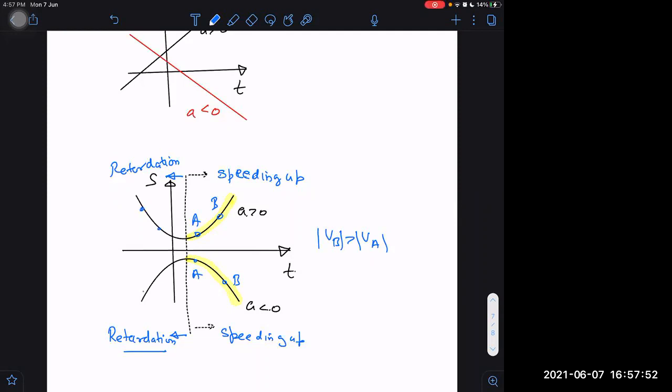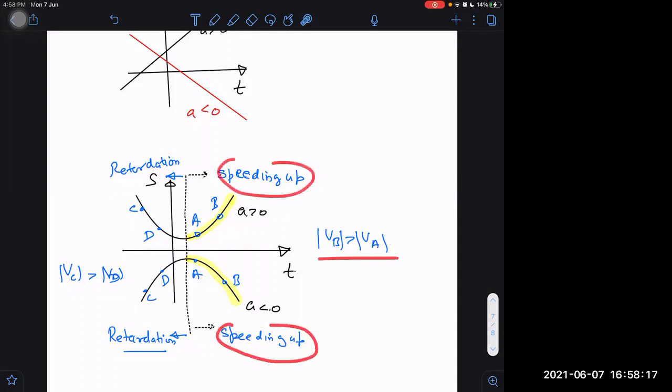Similarly, if I take two velocities C and D, here C and here D, then I can say mod of VC is greater than mod of VD. So as the time is increasing, the speed is decreasing. Therefore, it is called retardation. On the other side, as the time is increasing, as we are going from A to B, the speed is increasing. So it is called acceleration. Actually, the total is acceleration. This whole is the uniform acceleration curve only. But this is called speeding up, increasing speed.